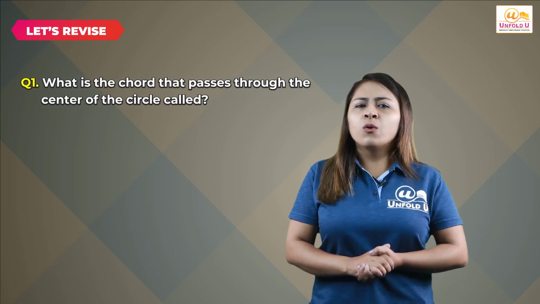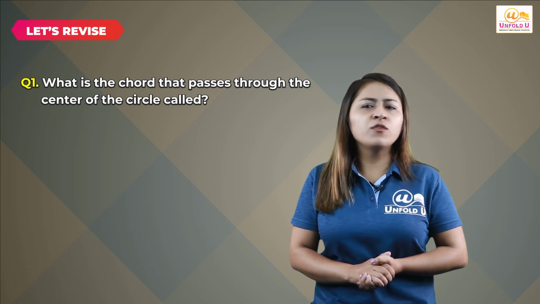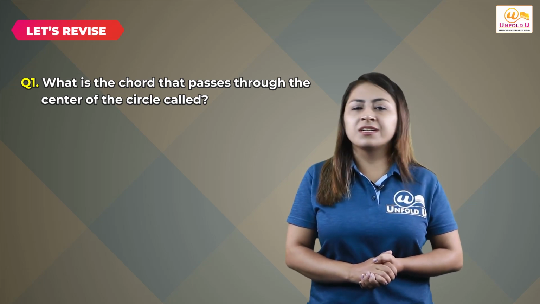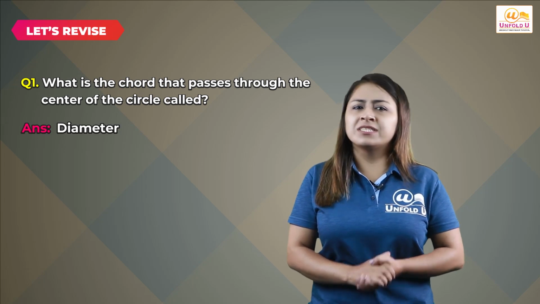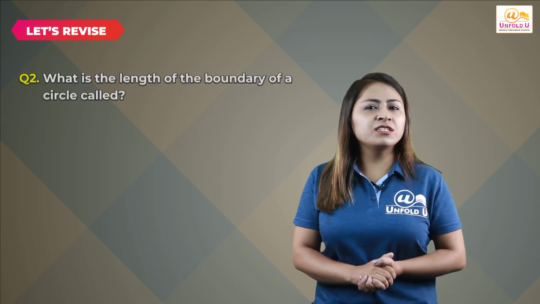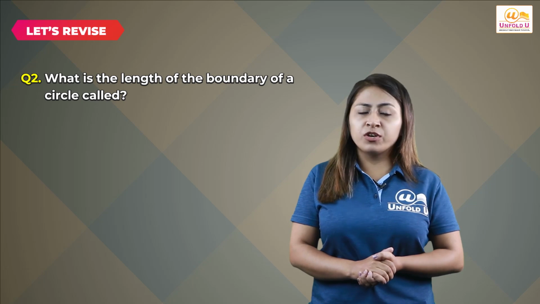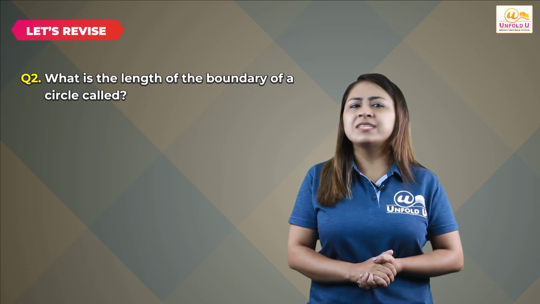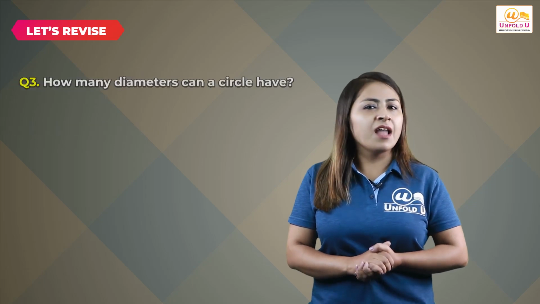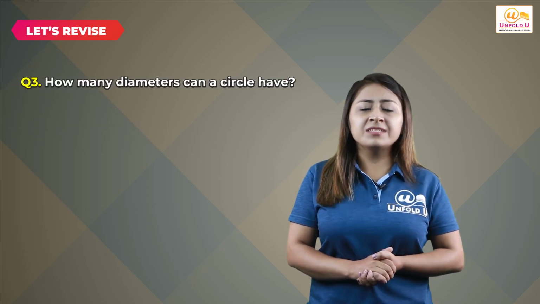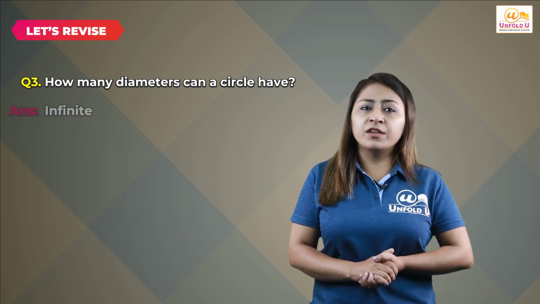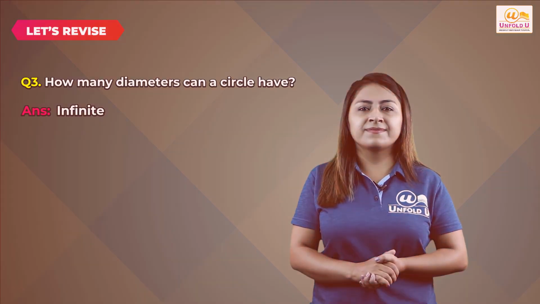Let's now revise a few questions. The first question is, what is the chord that passes through the center of the circle called? The chord that passes through the center of the circle is called the diameter, which is the longest chord. The next question is, what is the length of the boundary of a circle called? The length of the boundary of a circle is called its circumference. The last question is, how many diameters can a circle have? Correct, a circle can have infinite number of diameters.